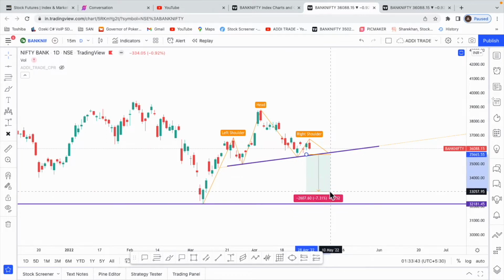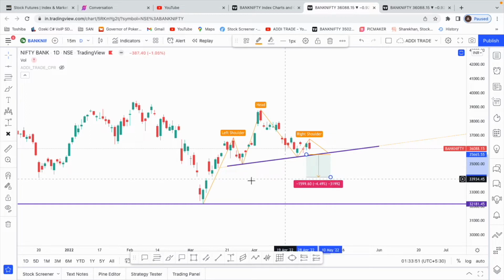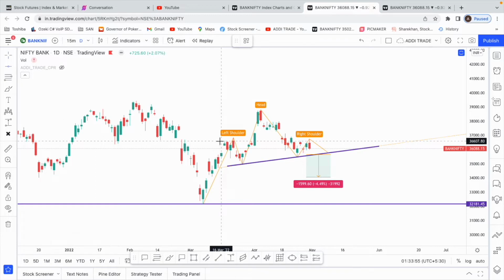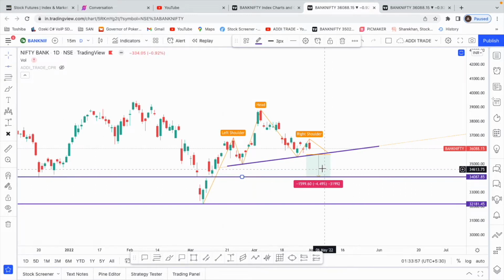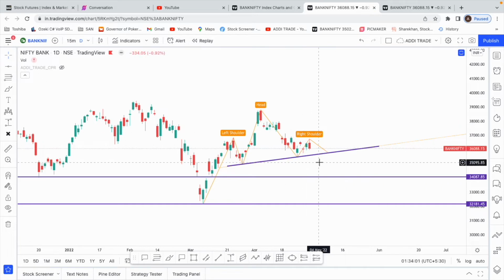Now this is around 3,500 points. Half of this will come around 1,500 or something, 1,500, 1,600, and exactly over here we have this price action support. So we will mark our targets. I'll get rid of this. So this could be our first target. If this head and shoulder breaks, the first target is this 34,100. The second target is this 32,200.